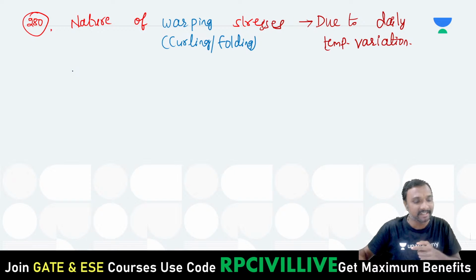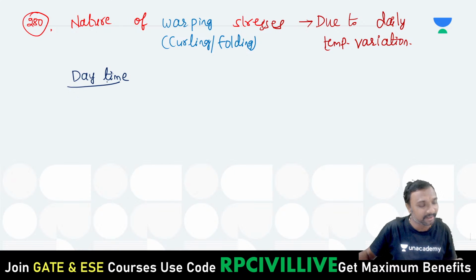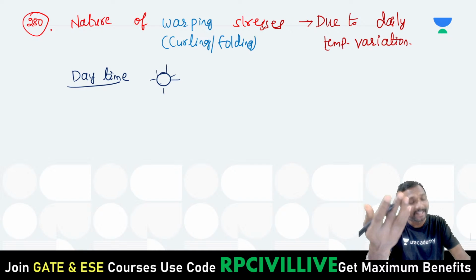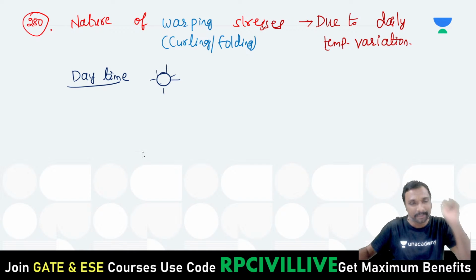Suppose you consider the daytime. Who will be there during the daytime? The sun will be there in the daytime, na. Whenever the sun is there in the daytime, what will the sun cause? The sun will create higher temperature at the top and lesser temperature at the bottom, na.